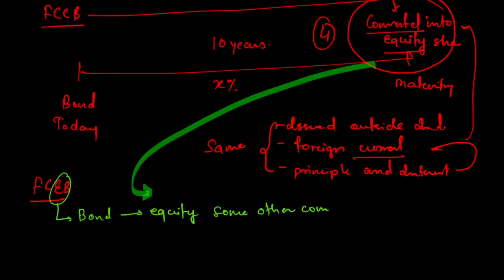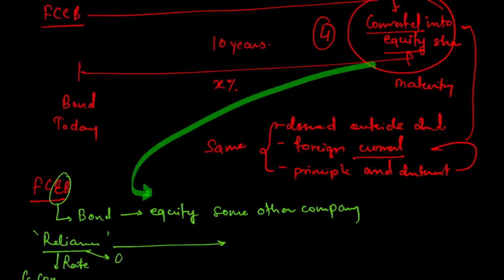So it sounds a little weird, but this is the actual case. Let us say you have a Reliance bond. That is highly unlikely, but at the end of maturity there will be options. All these things would be pre-agreed. As in the case of FCCB, there was pre-agreement regarding the conversion. In a similar fashion, there will also be pre-agreement regarding two things, that is the rate of conversion